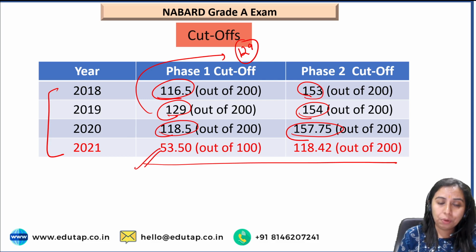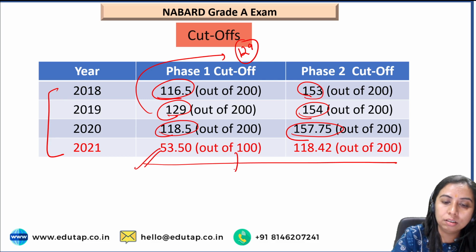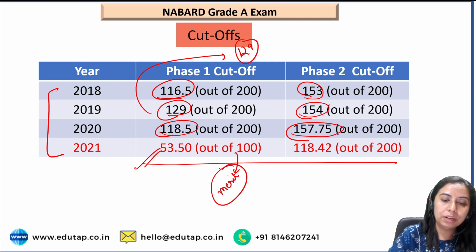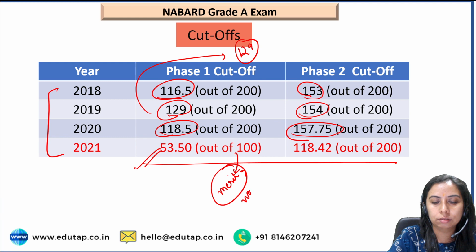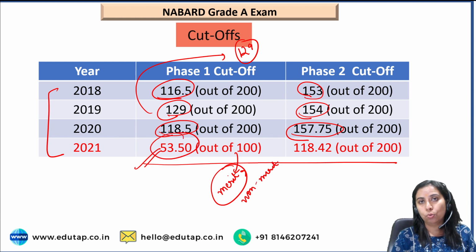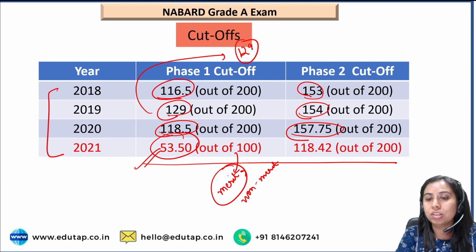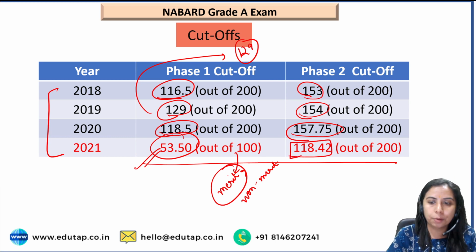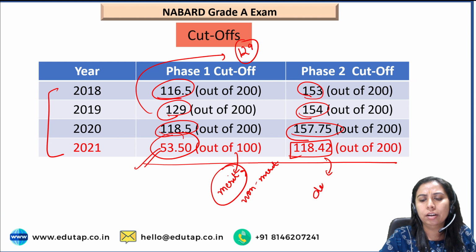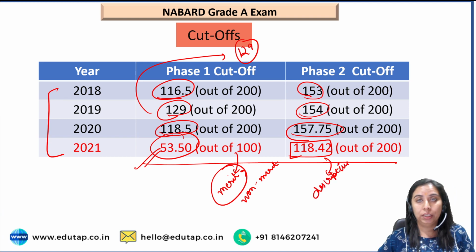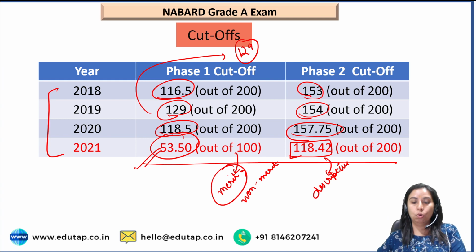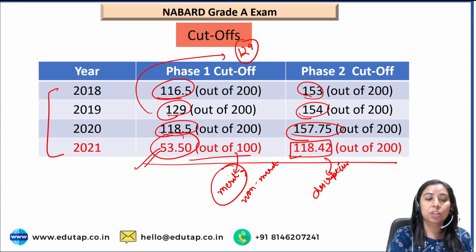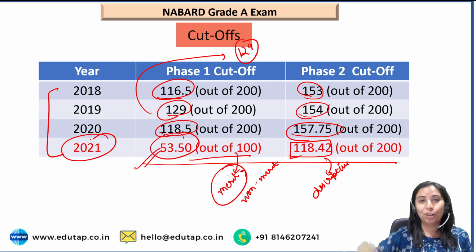In 2021, the pattern changed wherein the merit section was introduced basically. The sections were divided into merit and non-merit. Okay. So in this, 53.50 was the cutoff out of 100 and final was 118.42. A descriptive paper was introduced. Earlier, NABARD never used to take the descriptive paper prior to 2021. They used to take the objective paper even in phase 2. But now this is the pattern and we expect this pattern to run for coming years.